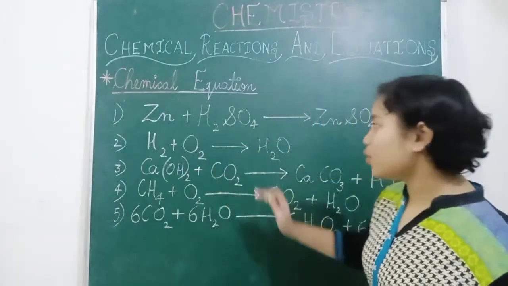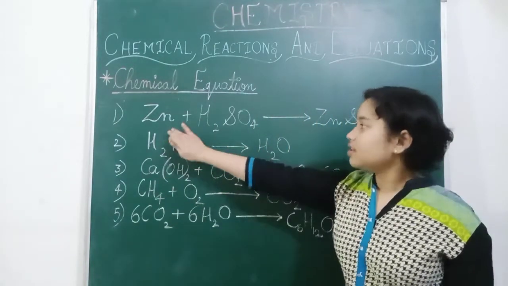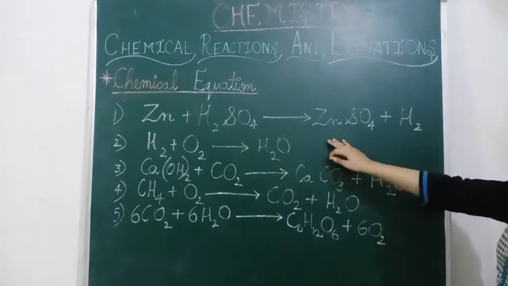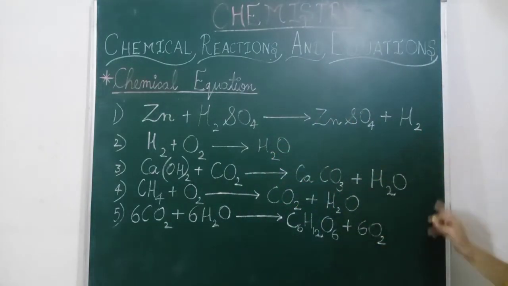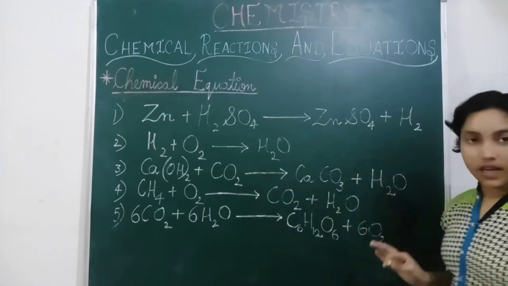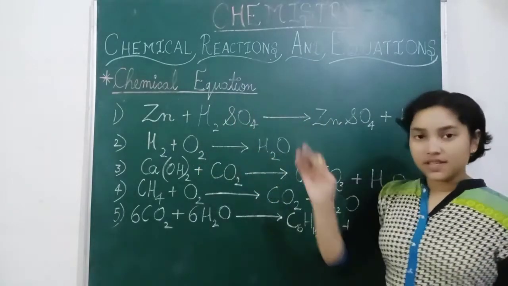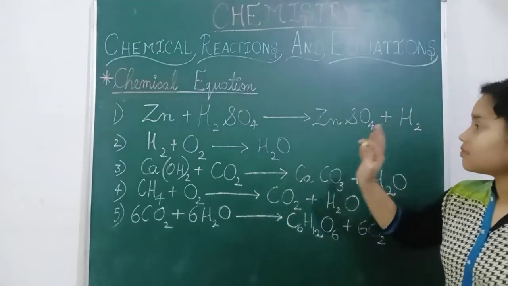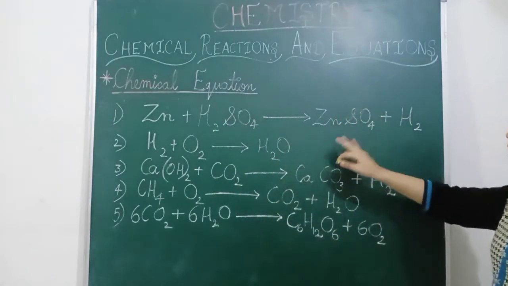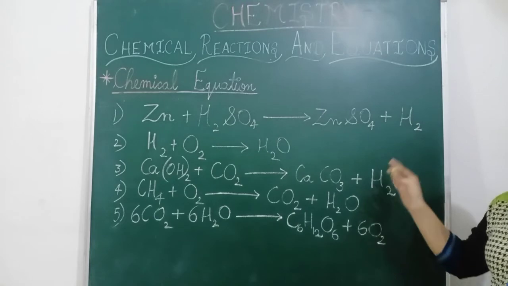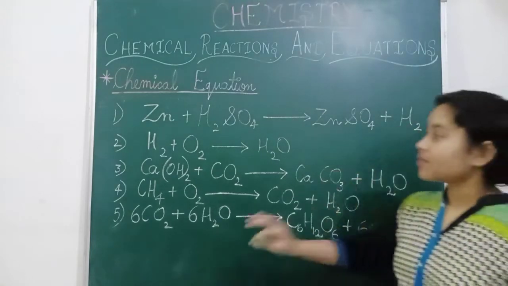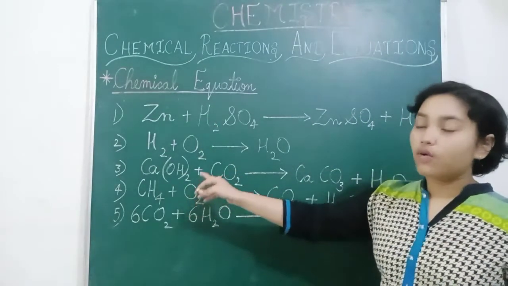So here are some more examples. Let us see the first one. Zn plus H2SO4 gives ZnSO4 plus H2. This is a chemical equation. Zn means zinc, H2SO4 means sulfuric acid, ZnSO4 means zinc sulfate, plus H2 hydrogen gas. Now H2 plus O2.